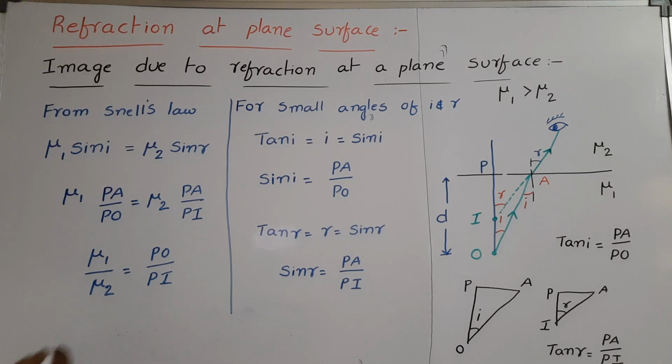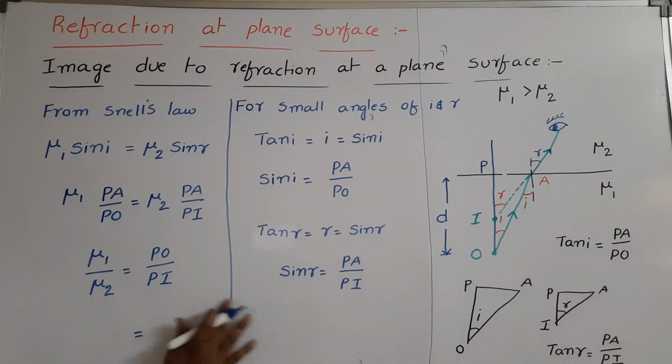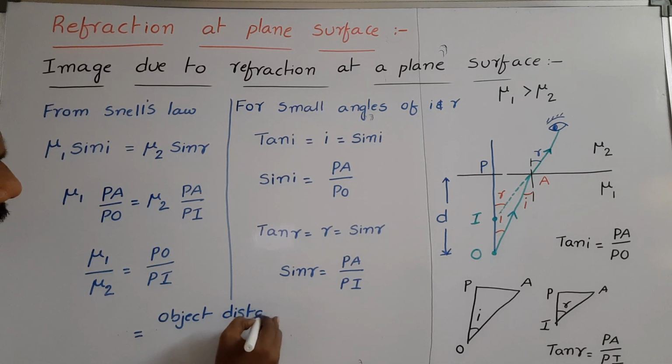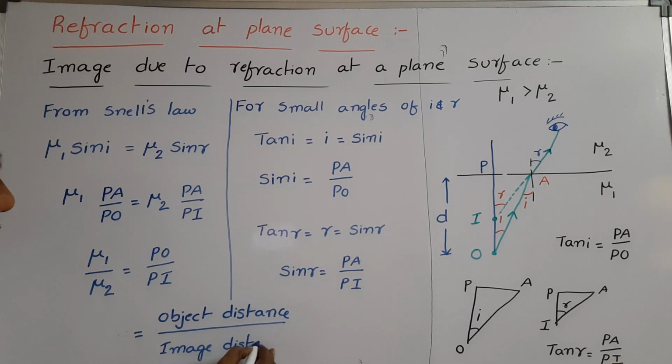So mu1 by mu2, refractive index of first medium with respect to second medium, is equal to PO, pole to object. This distance is called object distance, divided by PI, which is the image distance.